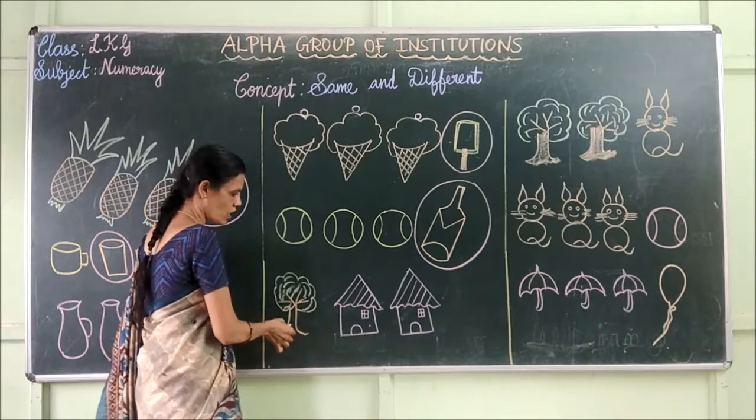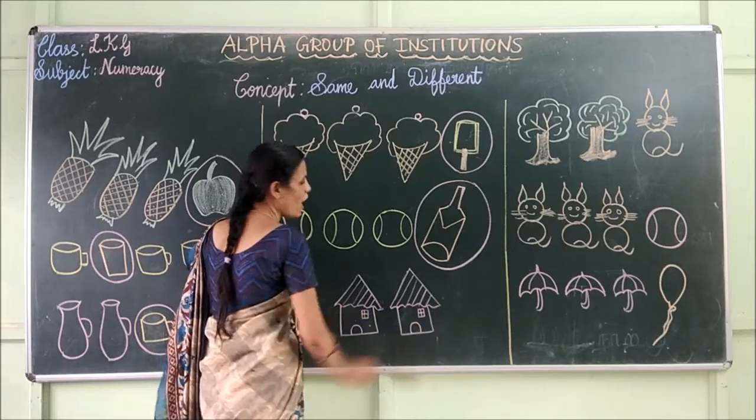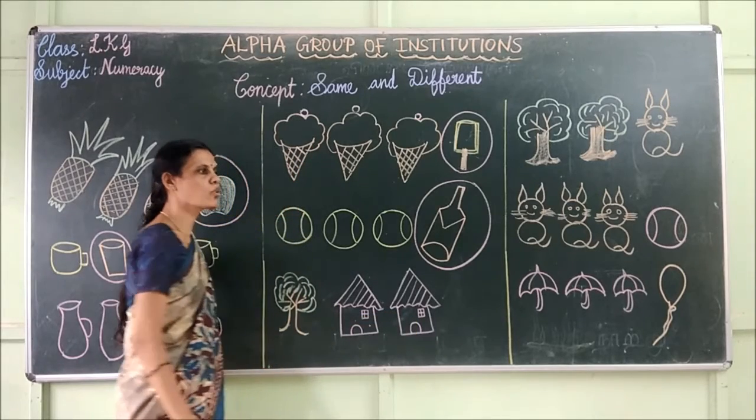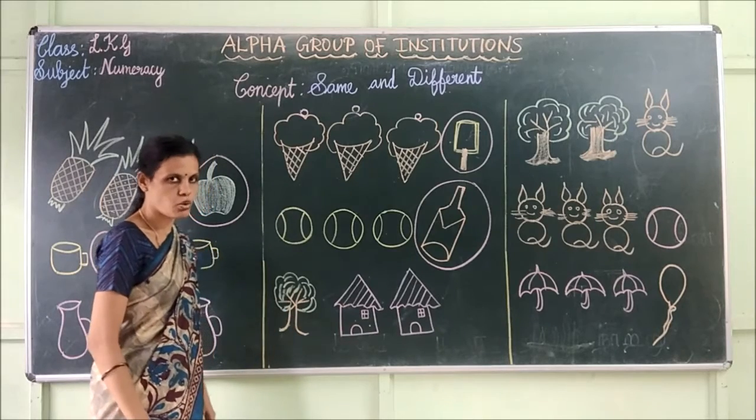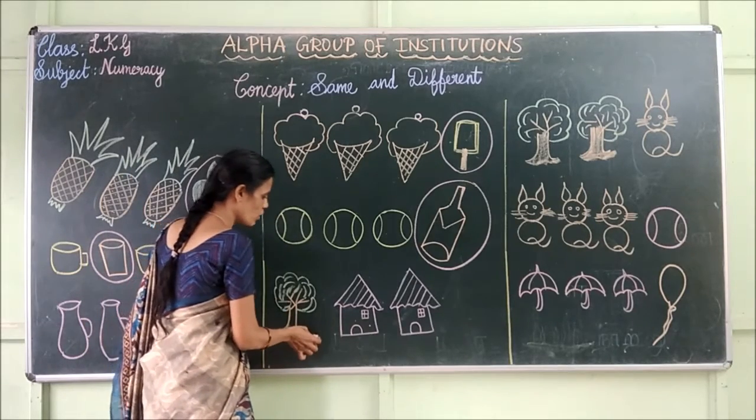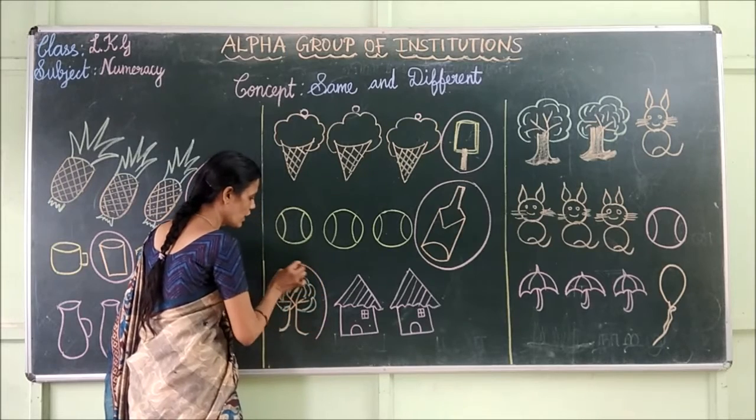Here, this is a tree. This is a house. This is a house. Which one does not belong to this group? Yes, tree does not belong to this group. Okay, children. So, I am going to draw a circle around the tree.